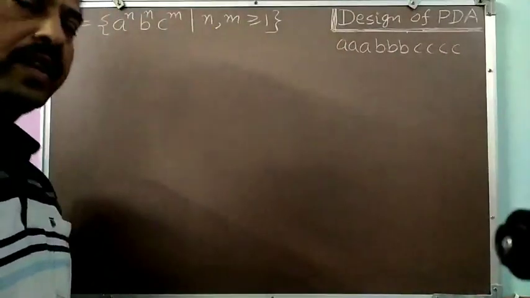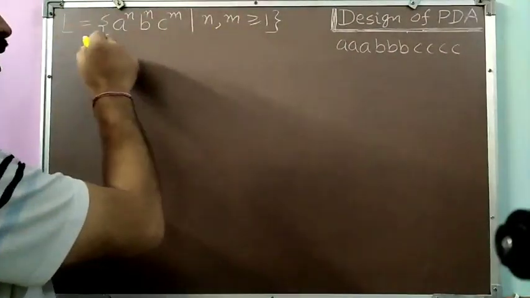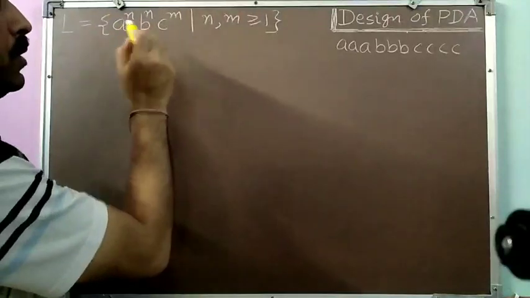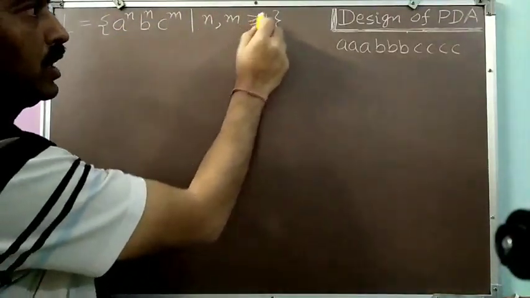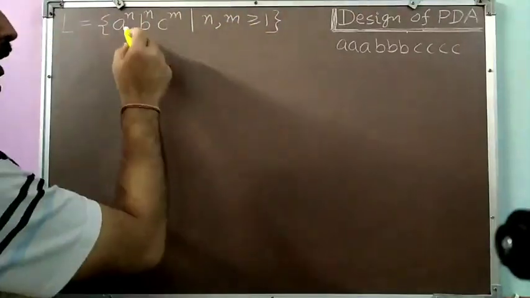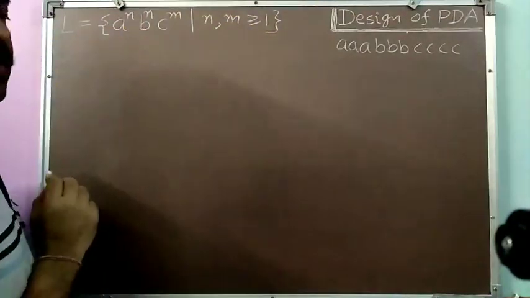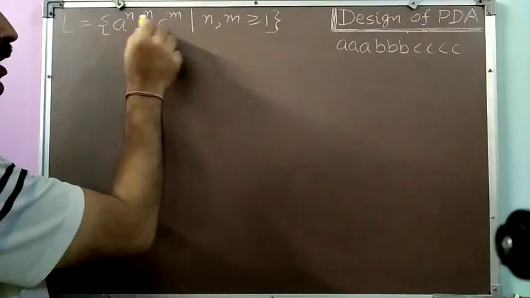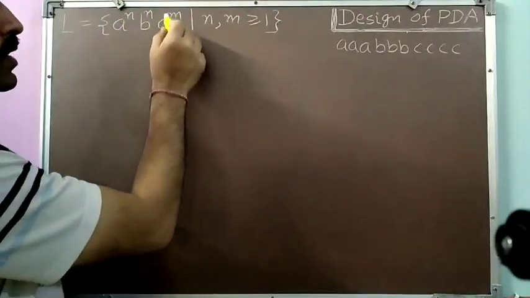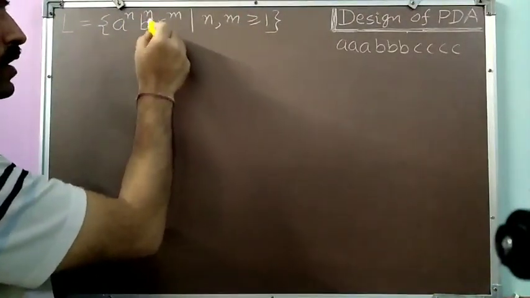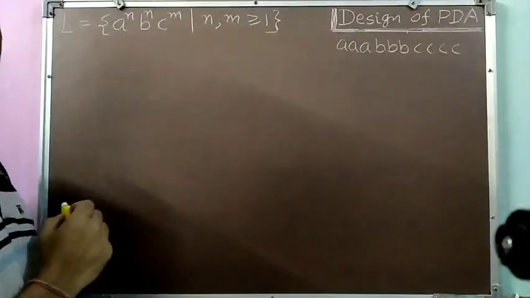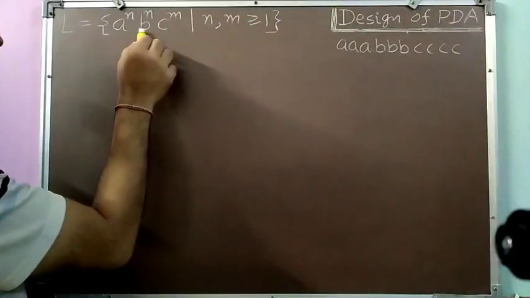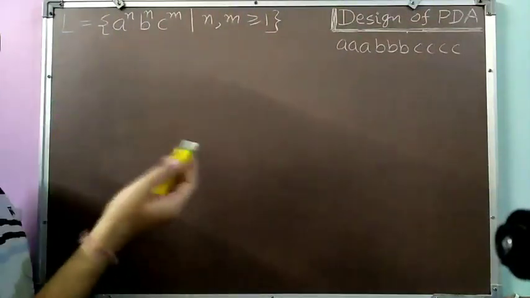Now come to the second example. Suppose the language given is A to the power n, B to the power n, C to the power m, where n and m both are greater than or equal to 1. Meaning thereby that number of A's and number of B's are equal because both are having the power n, and there may be some number of C's. So number of C's are not required that they should match with the number of A's and number of B's, but number of A's and number of B's should match with each other.